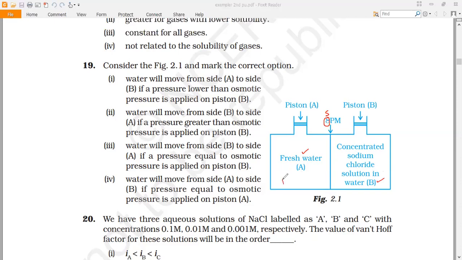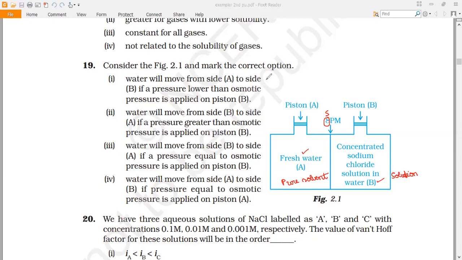Now we can call fresh water a pure solvent, and the concentrated sodium chloride solution in water a solution. As it is a solution, solvent will always be present, but compared with the pure solvent column, solvent will be less in the concentrated NaCl solution. With this observation, we'll go with the options now.